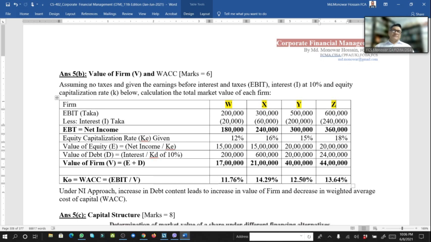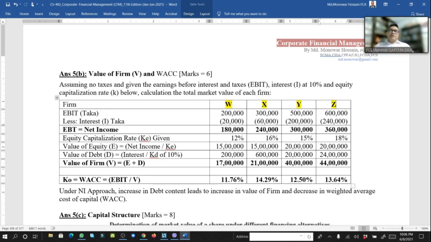And value of debt, we can calculate as interest divided by cost of debt of 10%. It comes 2 lakh, 6 lakh, 20 lakh, 24 lakh. Value of firm, that means value of equity plus value of debt.